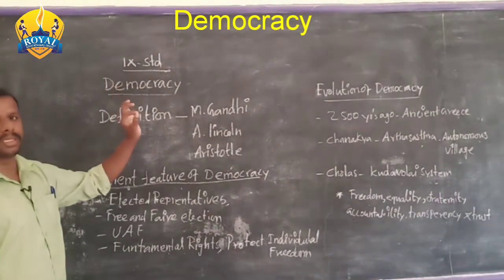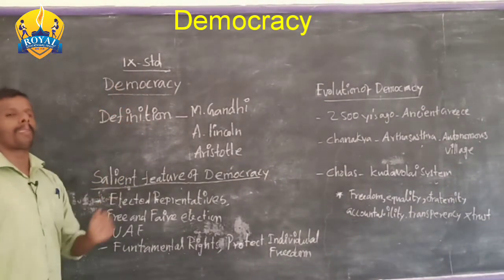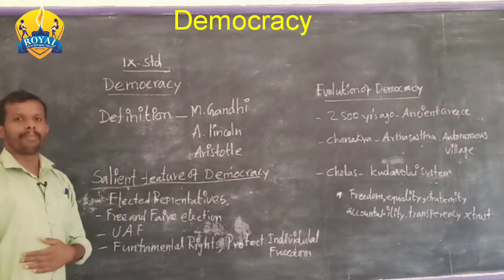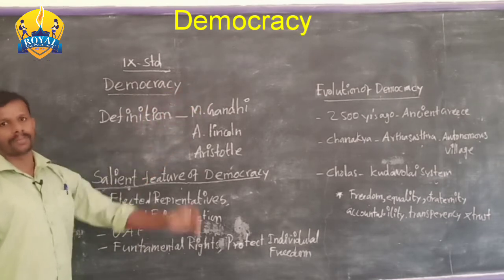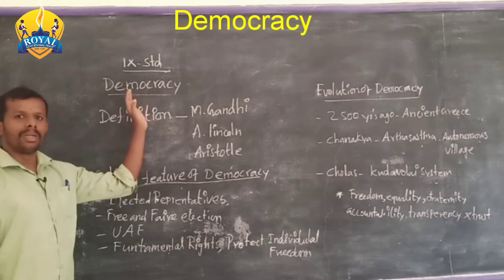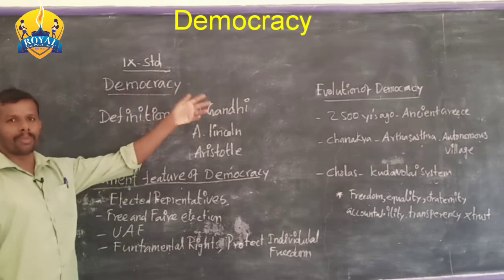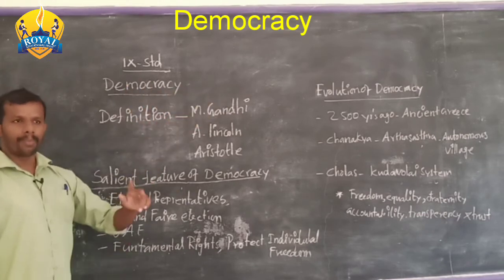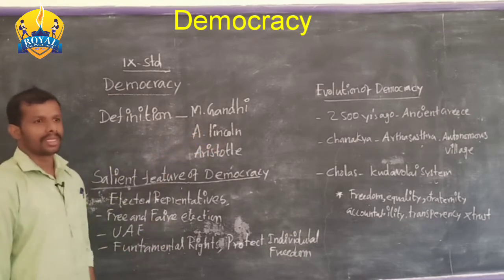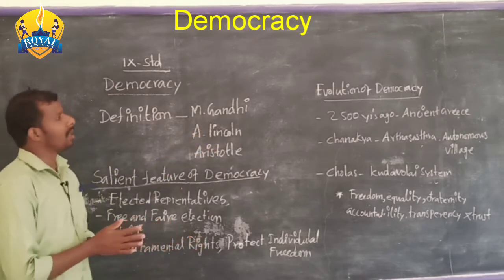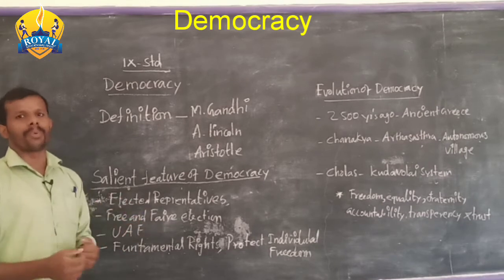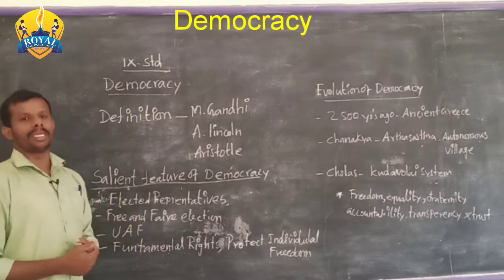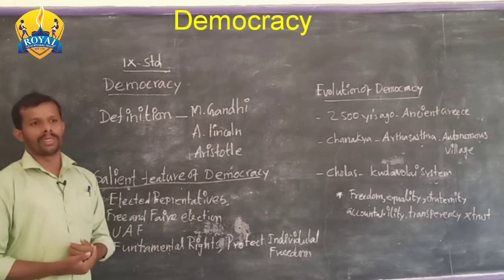Demo means people. Kratos means power. What power? People power. That is democracy. So, democracy means people's power. People have the power; people are the powerful in a democratic form of government.